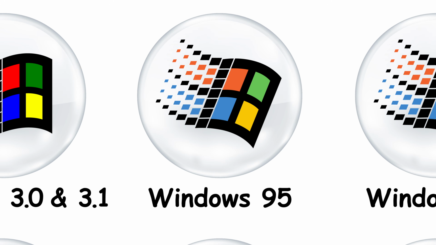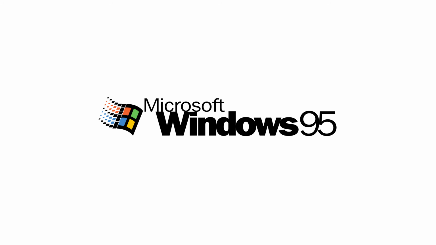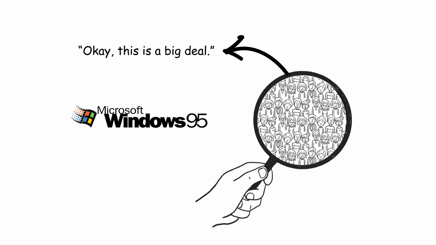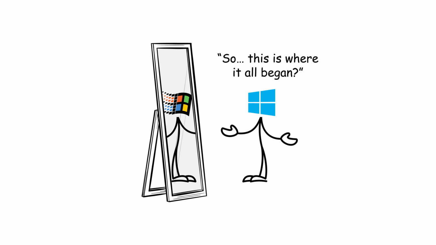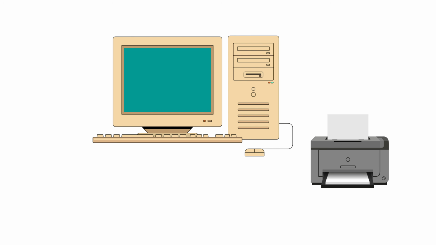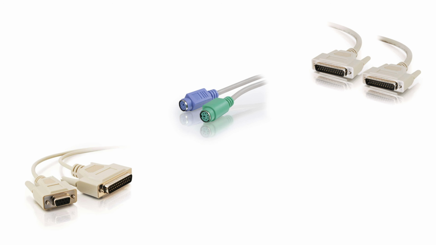Windows 95, the glow-up everyone remembers. Windows 95 launched and the world collectively went, "Okay, this is a big deal." Start menu, taskbar, plug and play. All the things that make Windows Windows basically started here. You could connect a printer and it just worked. Well, mostly worked. Let's not pretend USB existed yet.